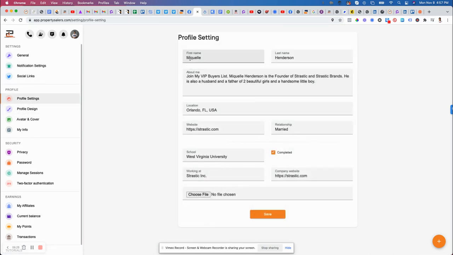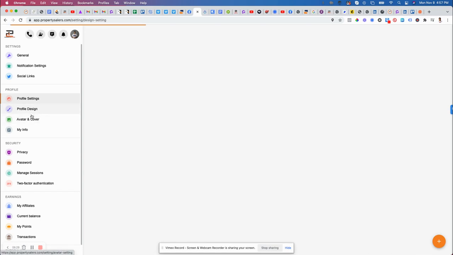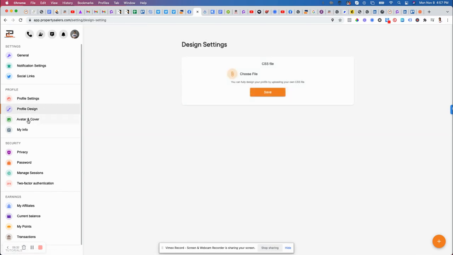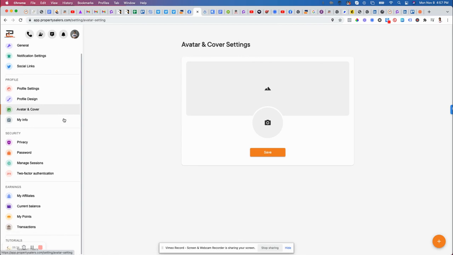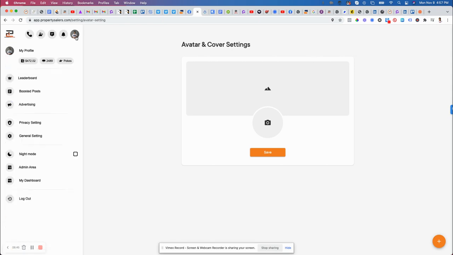Profile settings, so you put all your profile design, so your avatar and your cover goes here, and password, manage sessions, two-factor authentication, if we had that on. Then you go to affiliates, current balance, points, transactions. Okay, that's pretty much it. You're not going to see dashboard, admin area. Those are only for admins. So that you're not going to see.